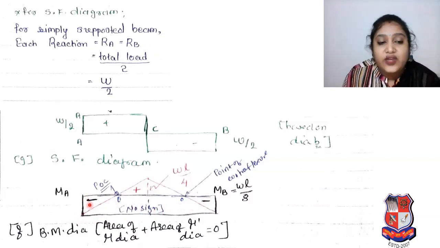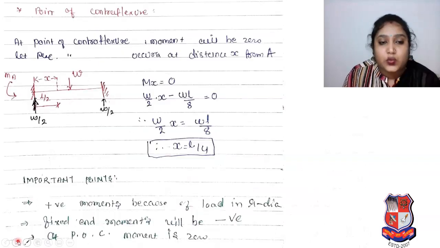Here we know that fixed end moment will be negative, that we calculated, and whatever moment we calculated for our mu diagram, it was WL by 4, that we have to mention. At that intersection, we can say that point of contraflexion will occur, and at that point bending moment will be 0.